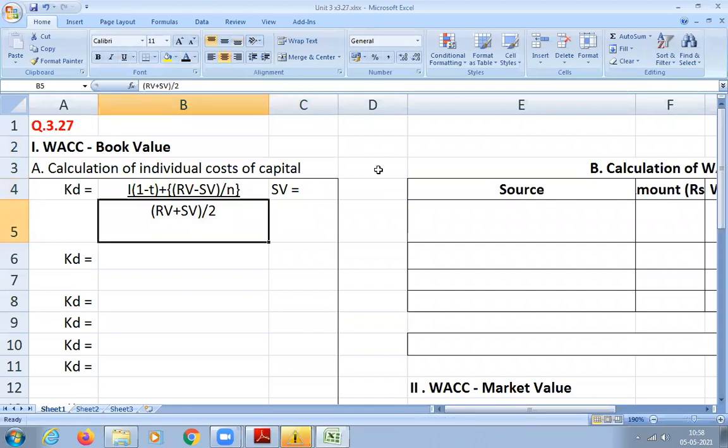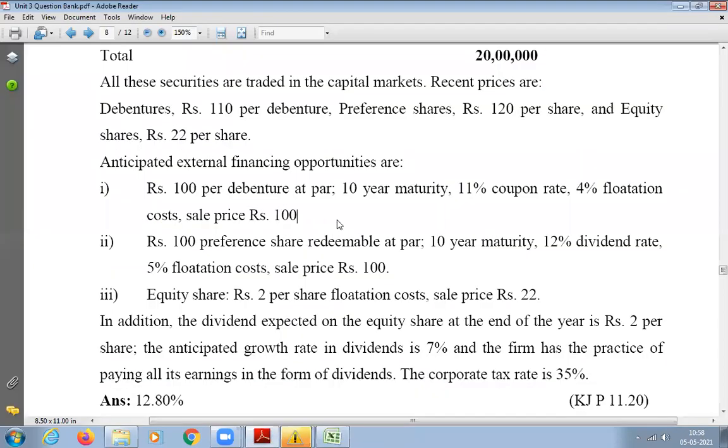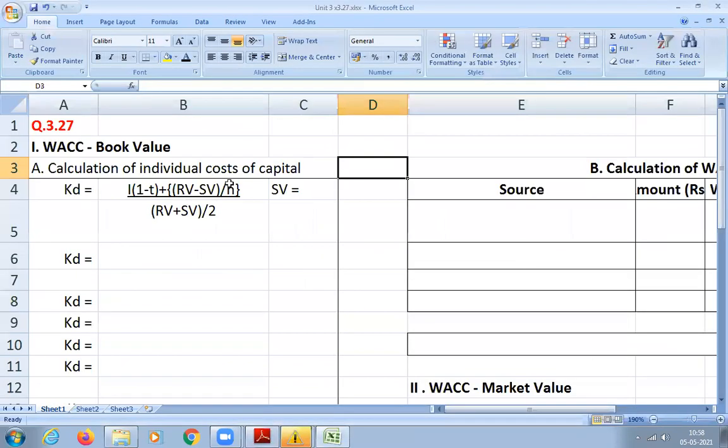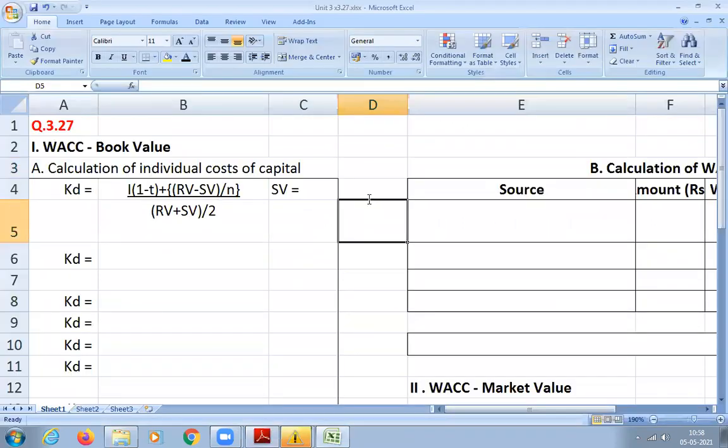So I know I is how much? 11. Then what do I need? RV. How much is RV, students? Redeemable value? Redemption 100. 100 only, because he has not given any data about redemption. So normally it will be redeemed at face value. So 100. Then SV. How much is SV?